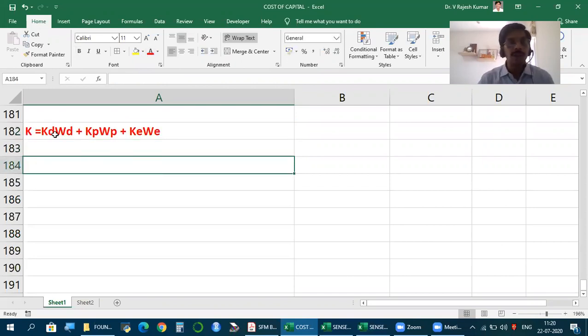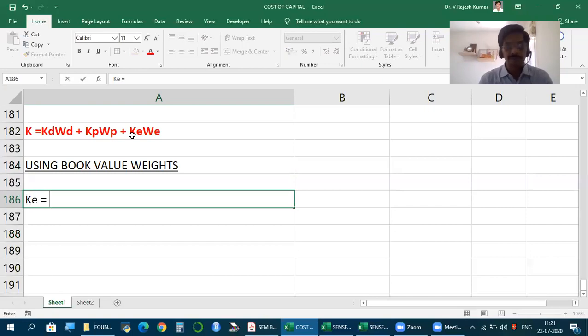Now, the cost of debt, cost of preference, and cost of equity are given. Weights, you have choices. Nothing is mentioned, so use the target capital structure weight; if you don't have that, market value weight, since we don't have book value weights. But whichever method is asked for, let us go with it. So first let us calculate using book value weights. How to calculate using book value weights?